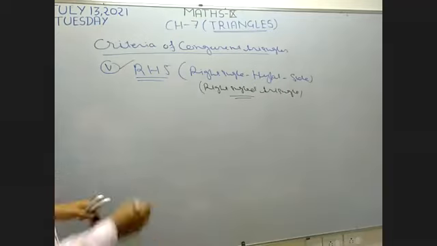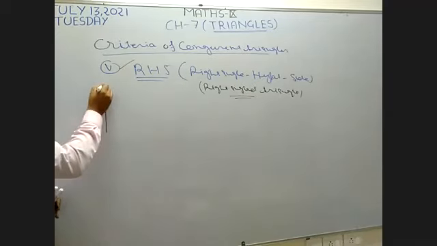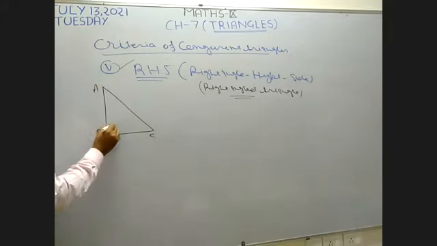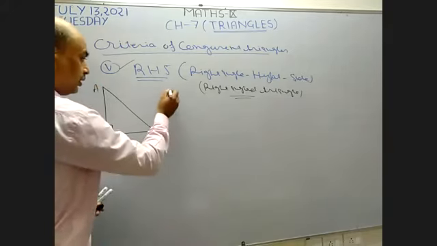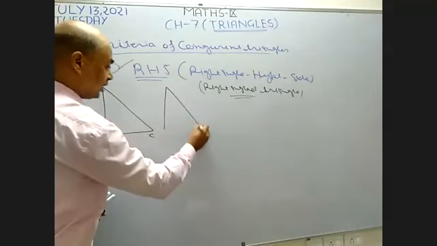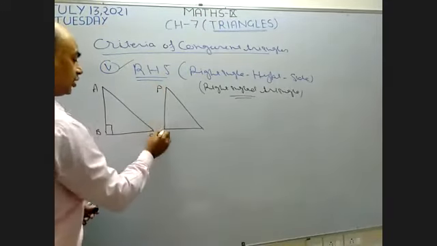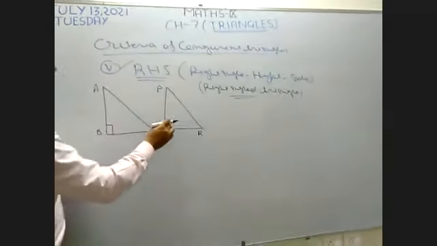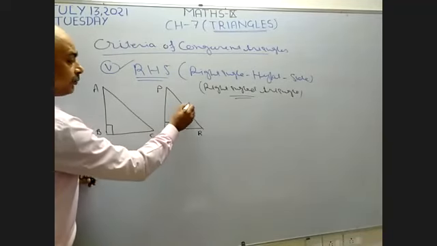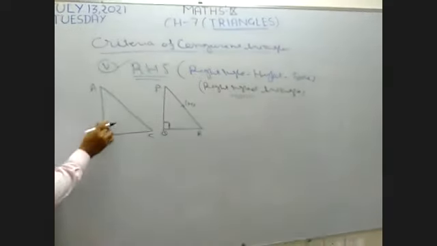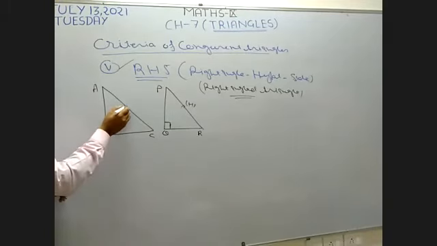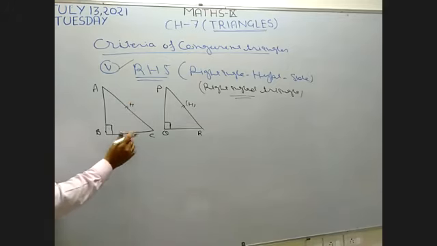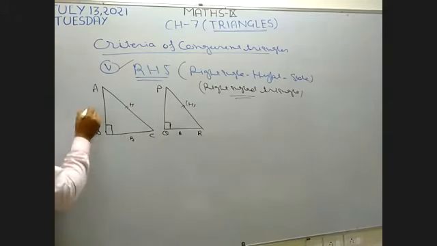Okay. Now I want to make two right angle triangles. Suppose this is the first right angle triangle, ABC, having one angle of 90 degrees. This is another triangle, and this is also a right angle triangle, PQR, and this angle Q is of 90 degrees. As you know, the opposite side of the right angle is known as the hypotenuse. This is the base, and this is the perpendicular.